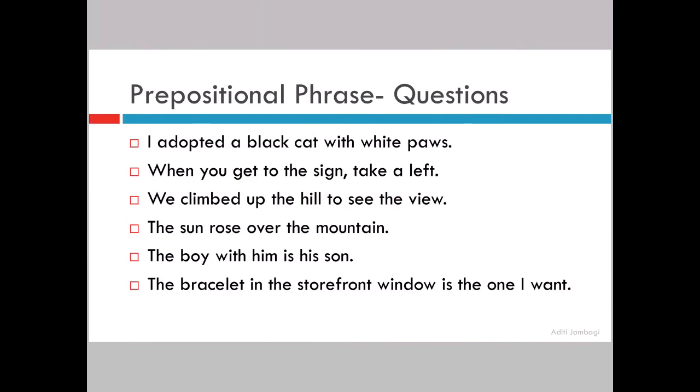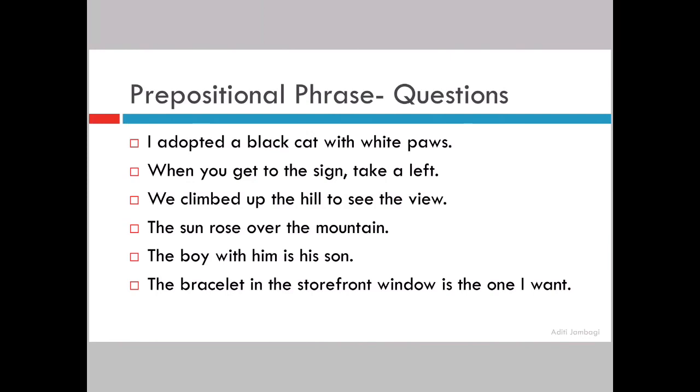We climbed up the hill to see the view. We climbed up where? Up the hill. So up is your preposition. The sun rose over the mountain. Where did it rise? Over the mountain. So over is your preposition and the phrase is over the mountain. The boy with him is his son. Which boy?